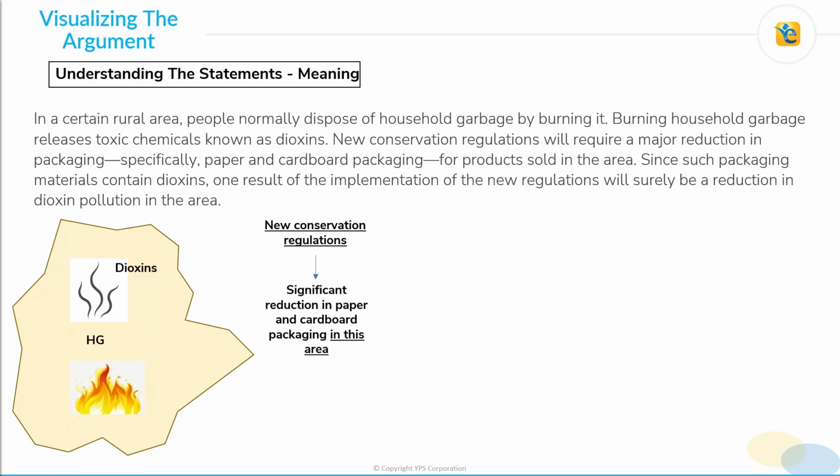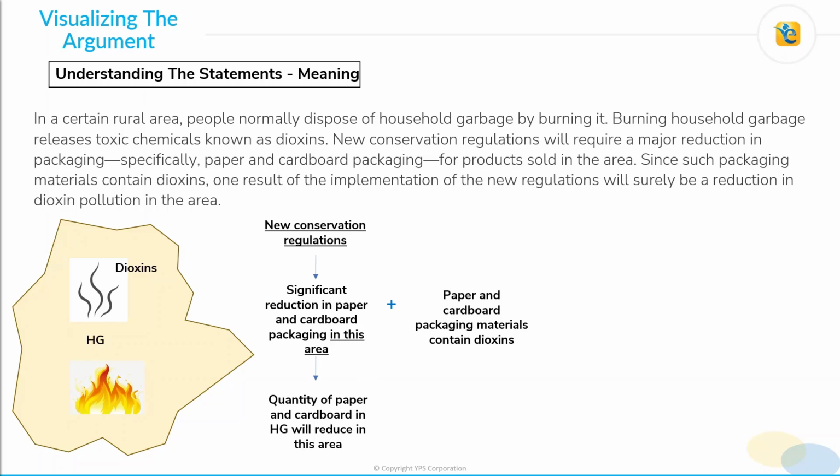From this portion we can infer that the quantity of paper and cardboard in the household garbage will reduce in this area. Now, another thing that we know is that paper and cardboard packaging materials contain toxins. So based on these two pieces of information, it has been concluded that dioxin pollution in this area will reduce as a result of implementation of the new conservation regulations. Please pay special attention to the underlined portion. The conclusion is specific to this area, and the conclusion talks about reduction, that is, any reduction in dioxin pollution.